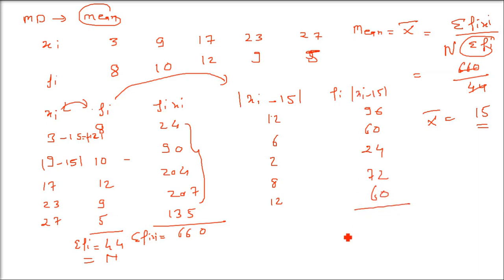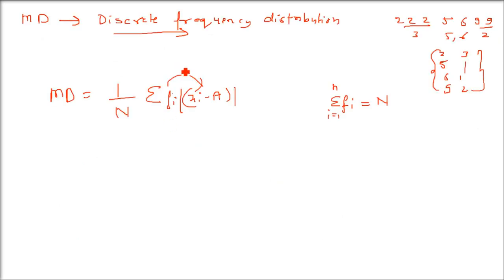Now you have to add all these. So just take the sigma of this. Add all of these. What do you get? 312. This 312 is sigma fi times mod xi minus 15. And what do you have to do? With the formula I told you, just divide by capital N. And capital N is what? Sigma fi only. This we already found out, which was 44 in this case.